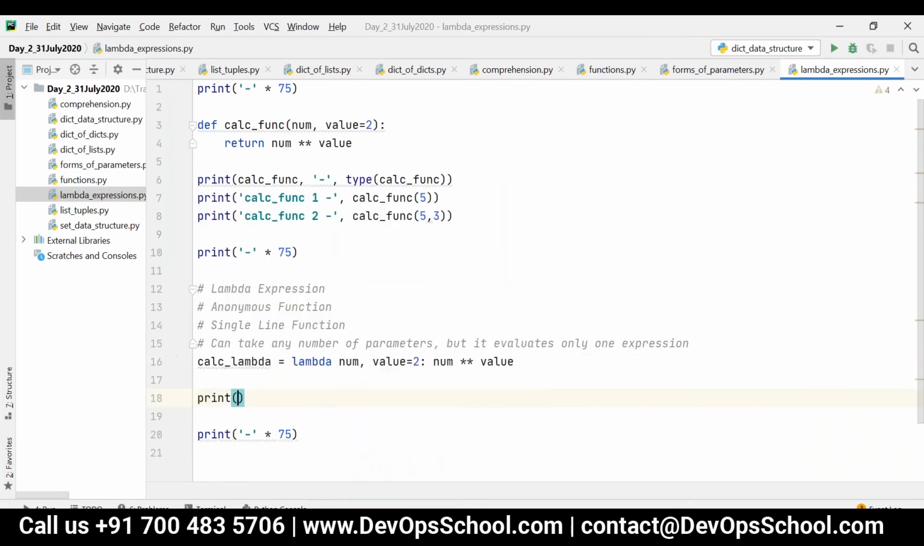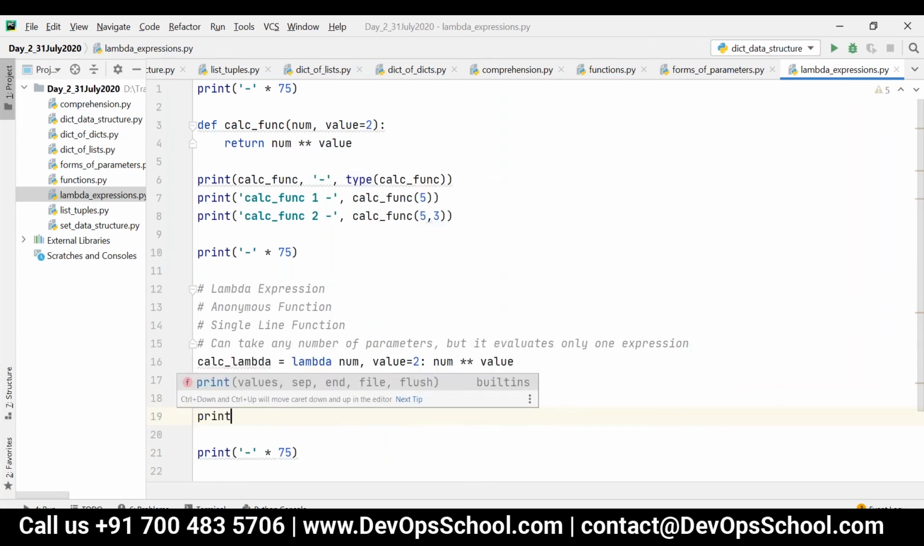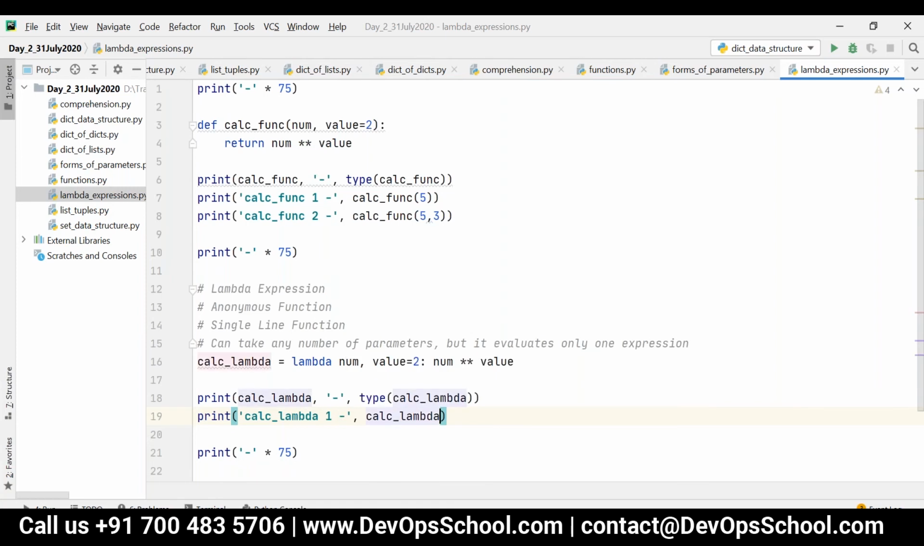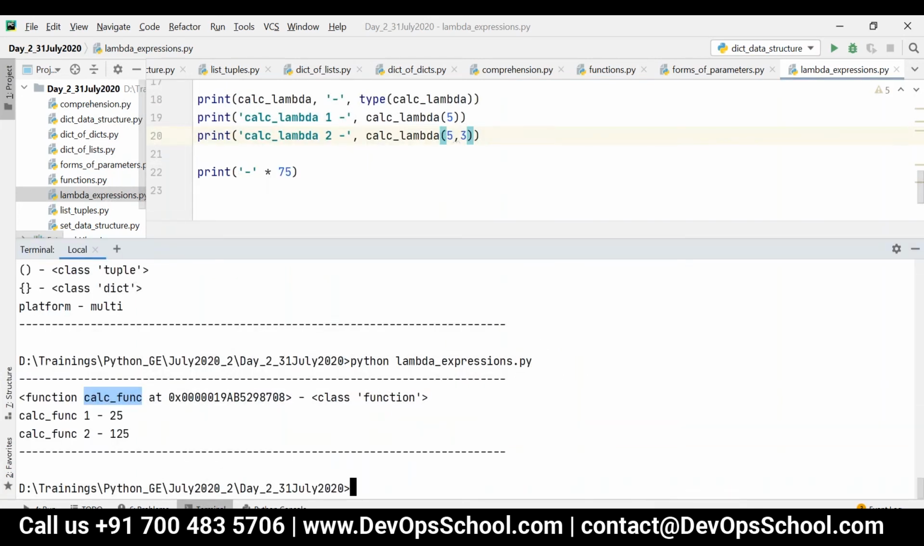So now let me say calc_lambda, and then type of calc_lambda. Then I will call calc_lambda 1, calc_lambda of 5, and then calc_lambda 2. Then I can write calc_lambda of 5, 3. So now you can see the output.